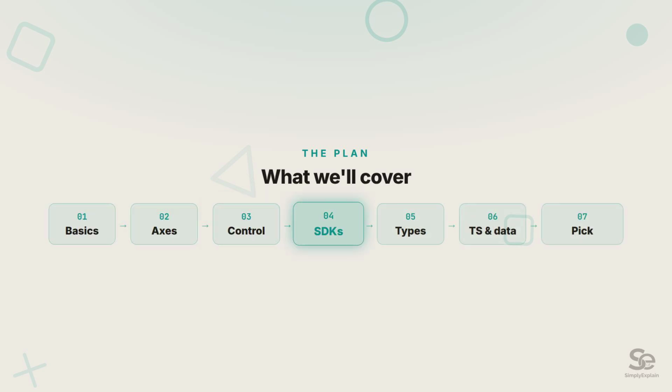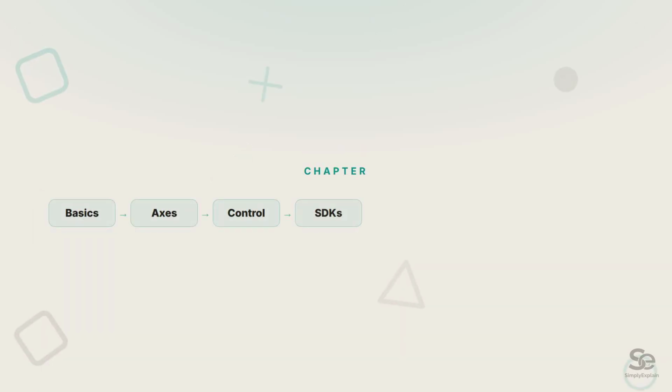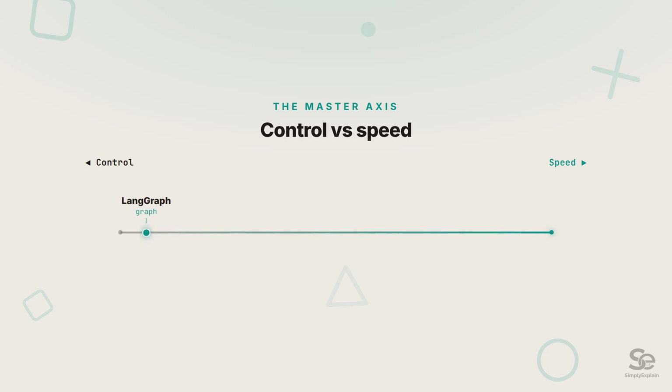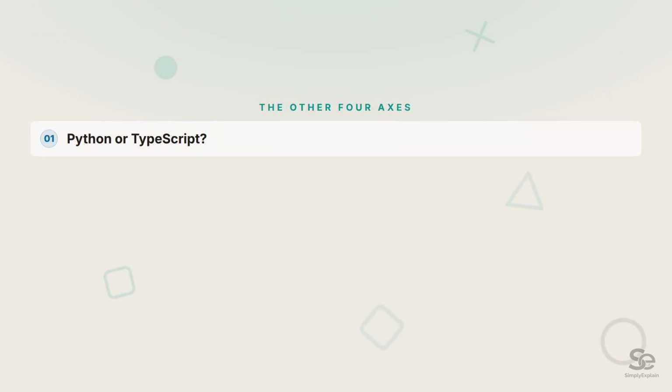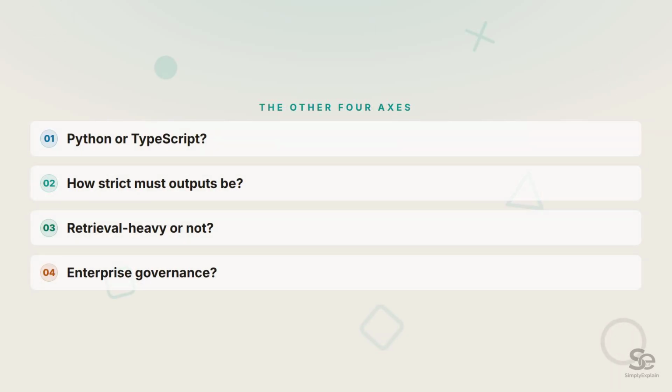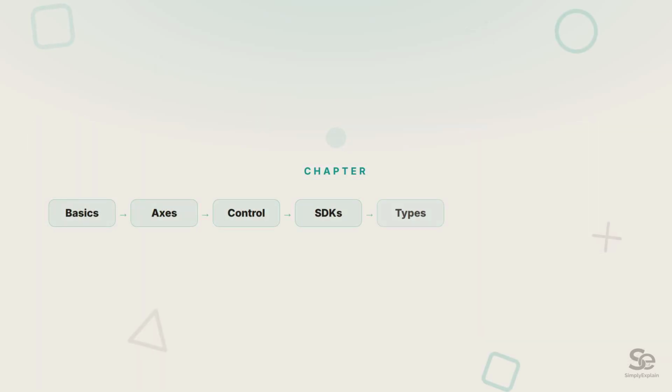So here's the plan. The mental model first, then all options, grouped by the bet each one makes, then how to pick. First, the one mental model that makes the whole field click. Every framework sits on one line. On the left, total control. You define each step. On the right, raw speed. You hand off a goal and let it run. Four more axes decide the rest. Your language, how much type safety you want, whether you lean on documents, and whether this has to pass enterprise review.